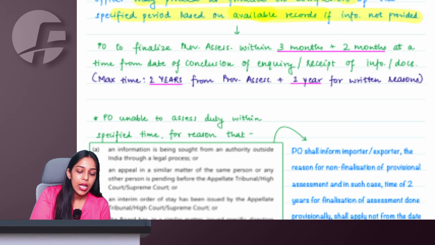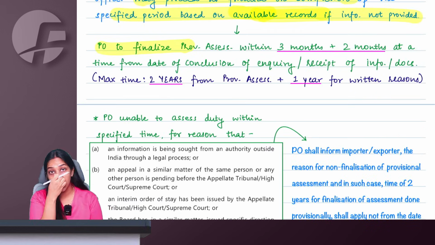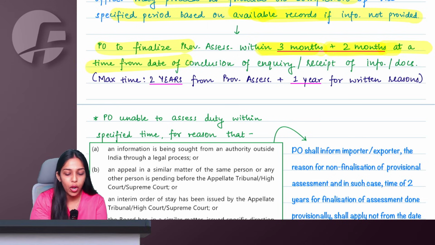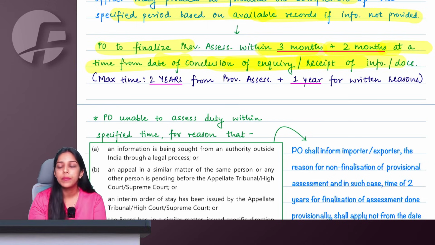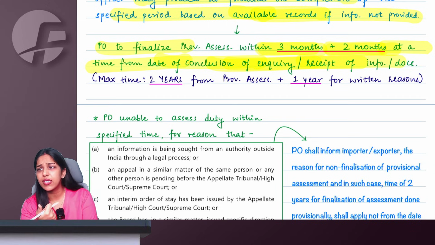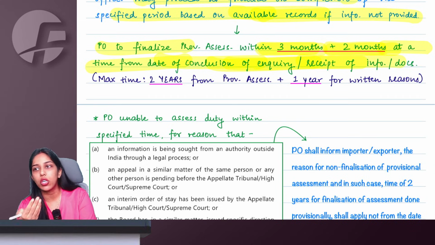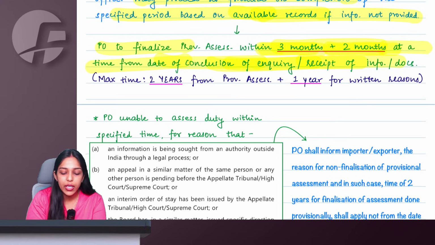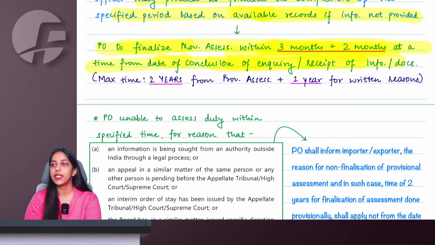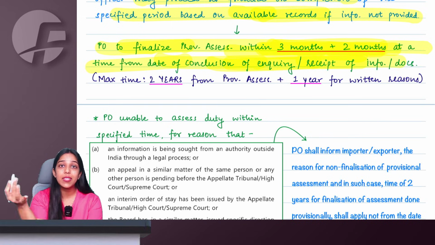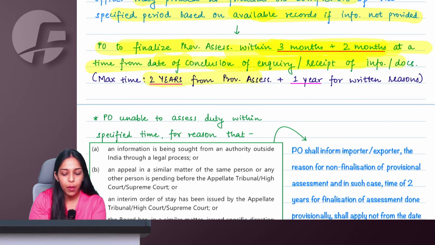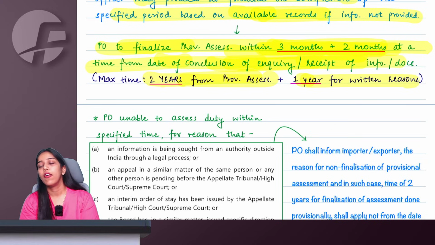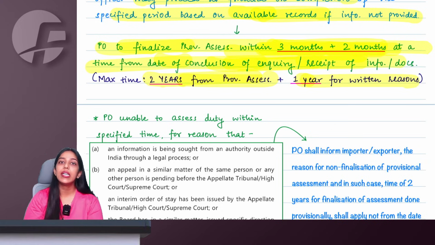So we are saying that the proper officer has to finalize the provisional assessment within 3 months plus 2 months at a time from the date of conclusion of inquiry. So whenever the inquiry is concluded, whenever the information or document is received, or if not received but the time limit is over, then within 3 months plus 2 months from there, the provisional assessment has to be finalized. Maximum time can be 2 years from provisional assessment plus 1 year extension for reasons to be recorded in writing.